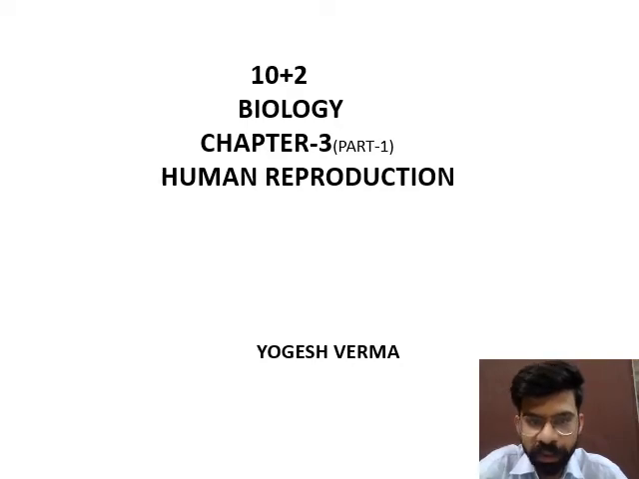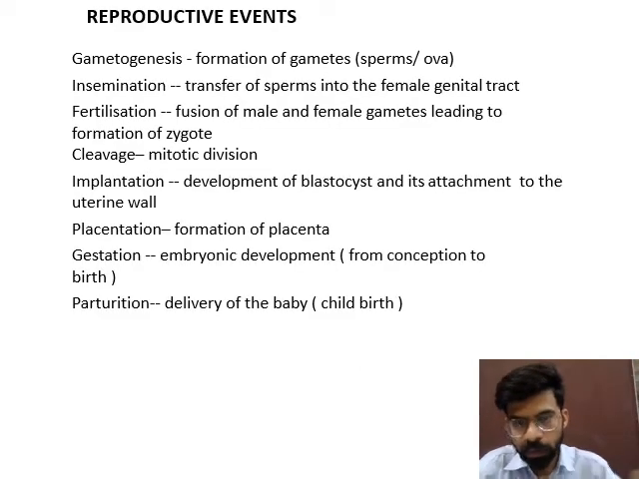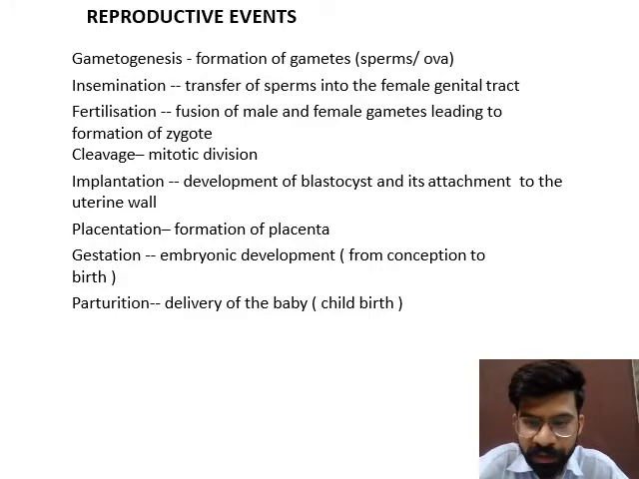Good morning, students. Today we are going to start our third chapter of biology, and the name of the chapter is human reproduction. So, what are the various reproductive events that take place during human reproduction? There are different events. First is gametogenesis. What is gametogenesis?